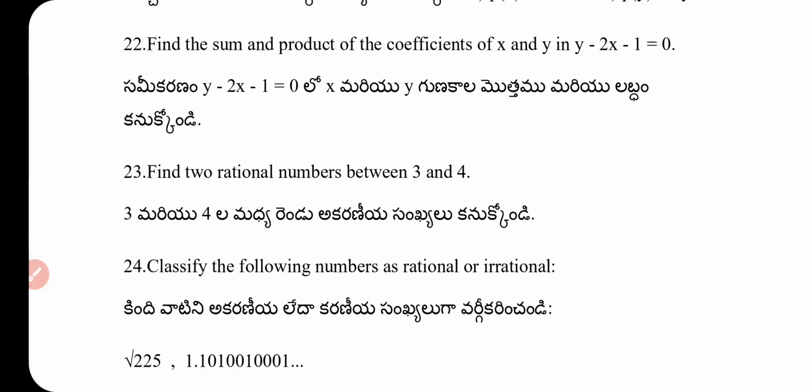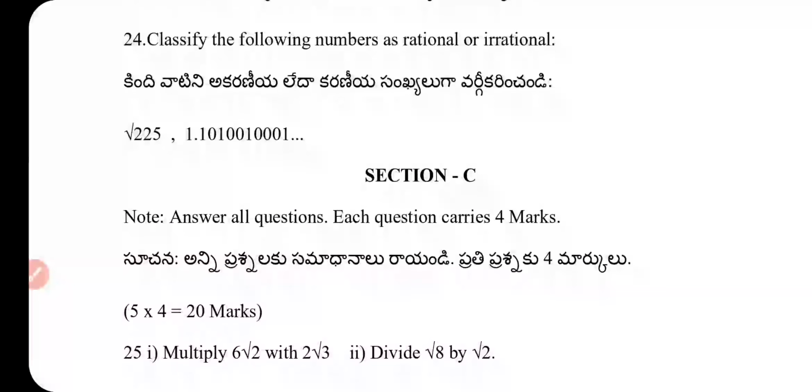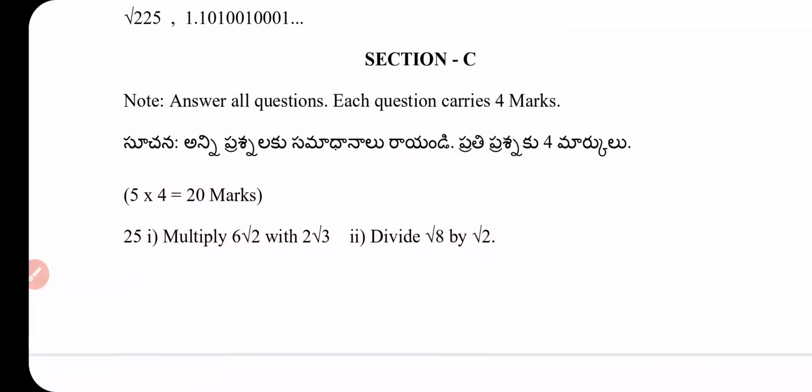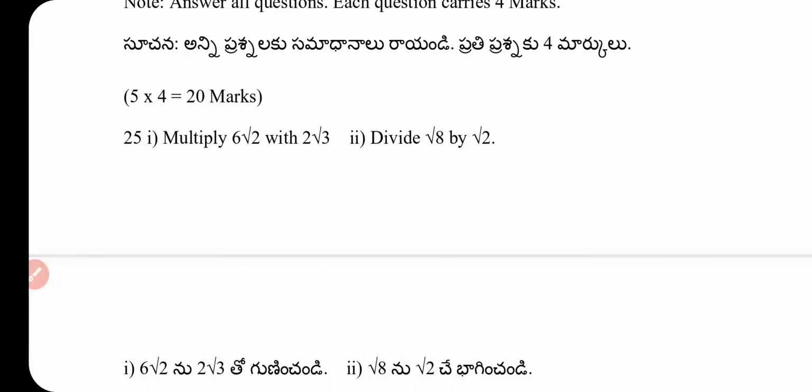Question number 23. Find two rational numbers between 3 and 4. Question number 24. Classify the following numbers as rational or irrational: under root 225, 1.10100100010001. Section C, each question carries 4 marks.